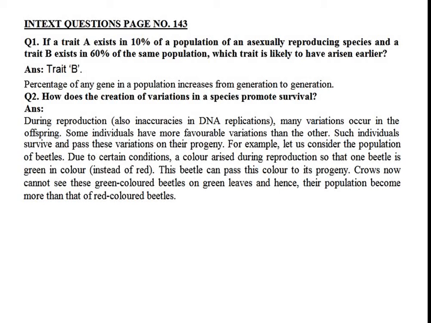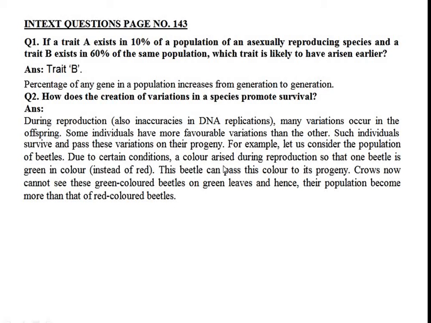The first question referred to that. How does the creation of variations in a species promote survival? I have already discussed it in the video, just now. Some individuals have more favorable variations than others. Those individuals survive and pass these variations to their progeny. For example, the color of beetles.